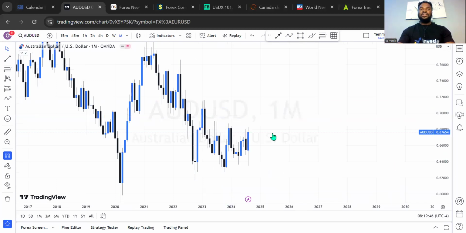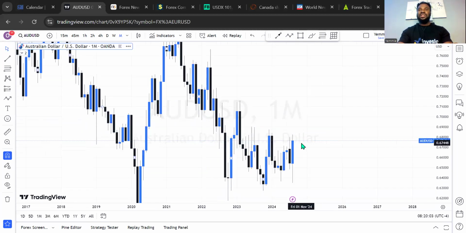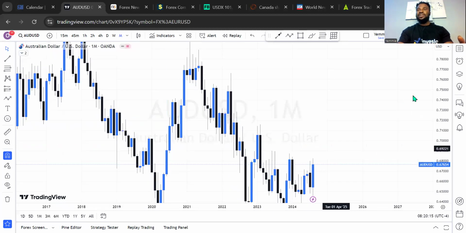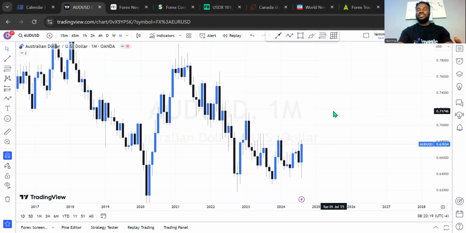Okay. On AUD US dollar, the monthly was a bullish one for the month of August, and we saw how liquidity has been grabbed at the lower price level, the discounted rates, and how the market has moved into this price level, closing at 0.6765 for the last month. And for this month, what does this mean? It means the liquidity has not really been grabbed on the upper side. We should expect a little bit of sell before we see more buy, because this is AUD US dollar, also in direction with Great Britain pound US dollar, even though they are not 100% positively correlated.